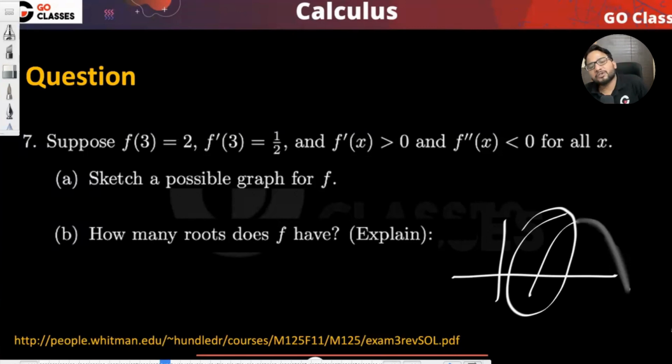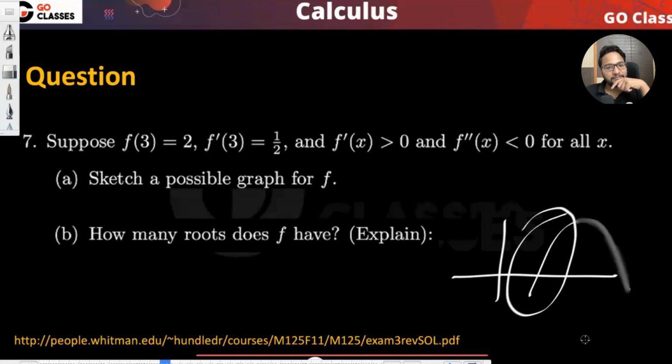But the only thing is to prove whether it is at most one or exactly one. That's what we need to prove. The function is always increasing, that's the point. Yeah, it should be exactly one.